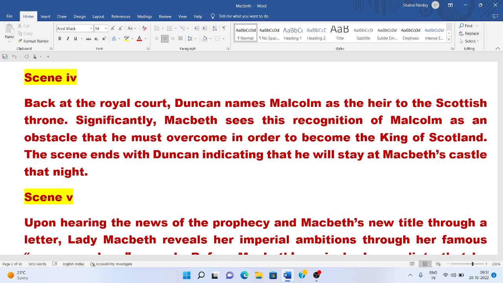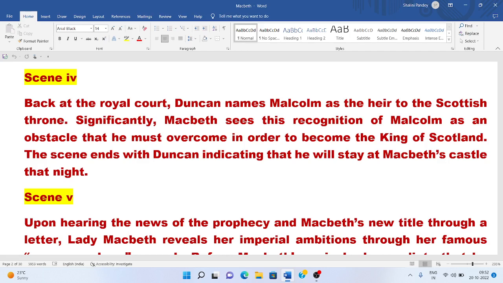So here in scene four, what happens? Back at the king's palace, Malcolm, the eldest son of King Duncan, describes to his father how the Thane of Cawdor, who was a traitor, at the time of death confessed his treason, and thus died with dignity and peace. King Duncan says that no one can detect a person's character by looking at his face. So we can't know the feelings of any person by seeing his face.